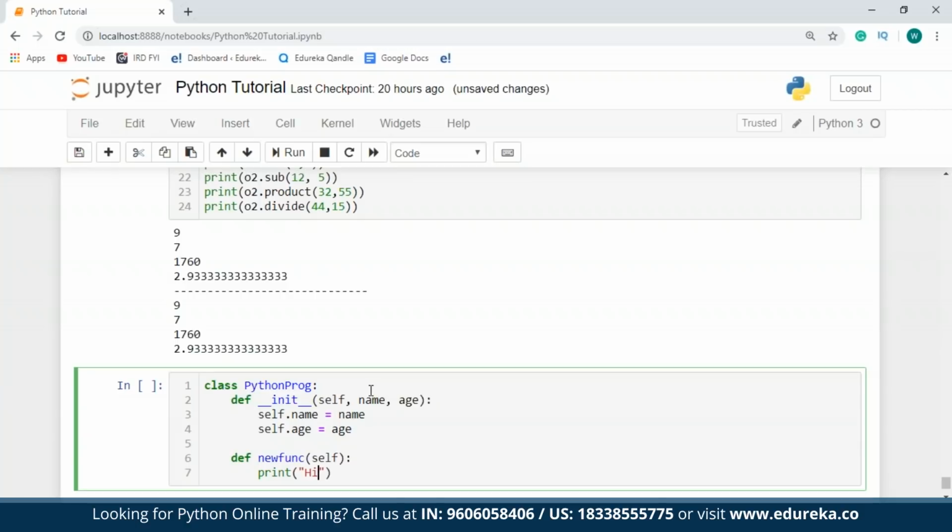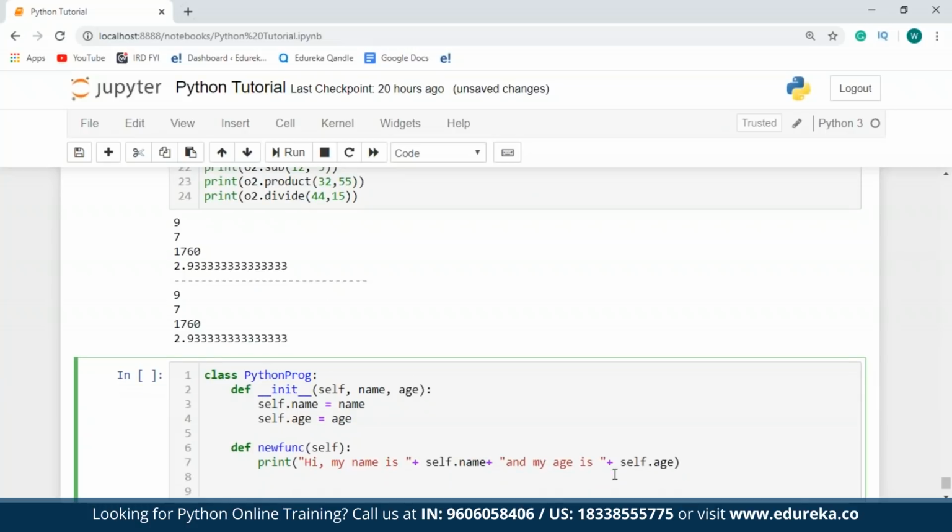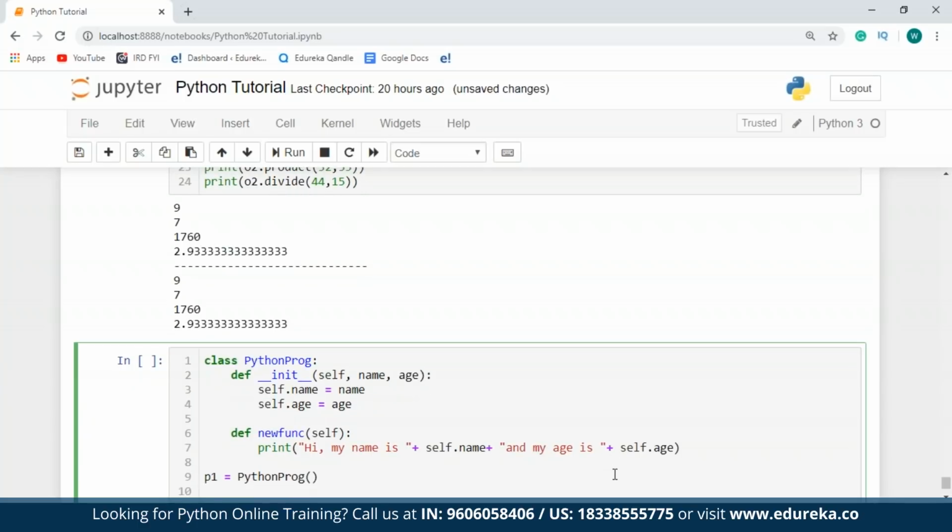So I'll just say, hi, my name is Python. So that is self.name, and my age is self.age. Sorry guys, I have to specify a plus sign over here. So once this is done, I'm going to create an object of this class. So I'll just say p1 equals Python programming, and then I'll use this object to call the new function. So p1 dot new function.